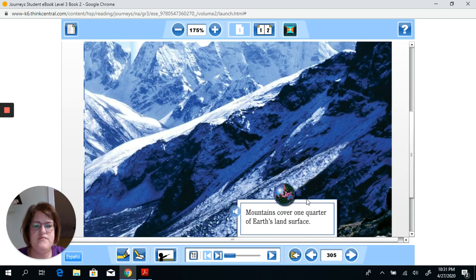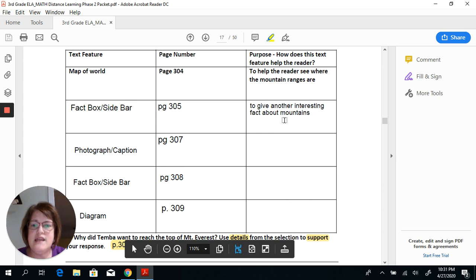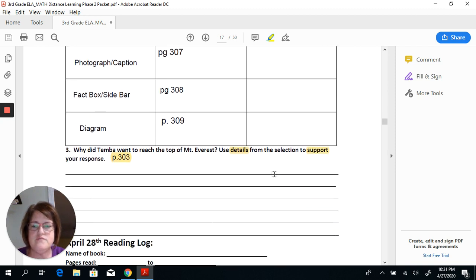Sorry about that. Okay, so this was the fact box that said mountains cover 1/4 of Earth's land surface. So, of course, I wrote that the purpose was to give another interesting fact about mountains. So, boys and girls, make sure that you tell how this text feature helps the reader. What is the author trying to teach us in that section or through that text feature?